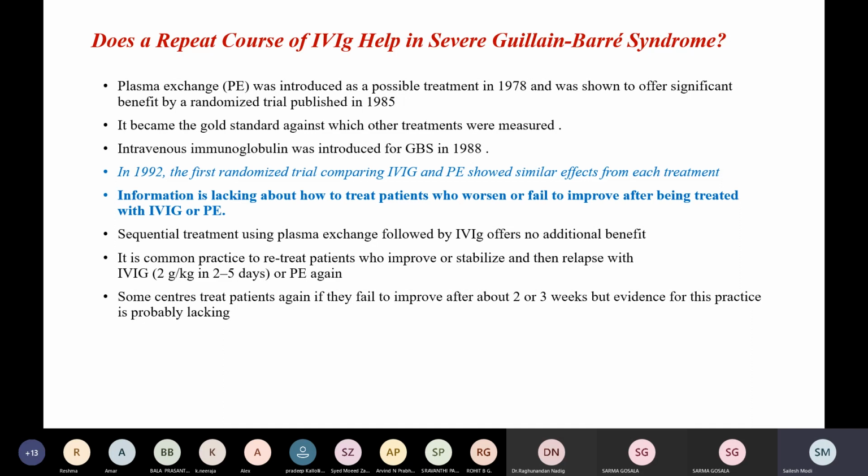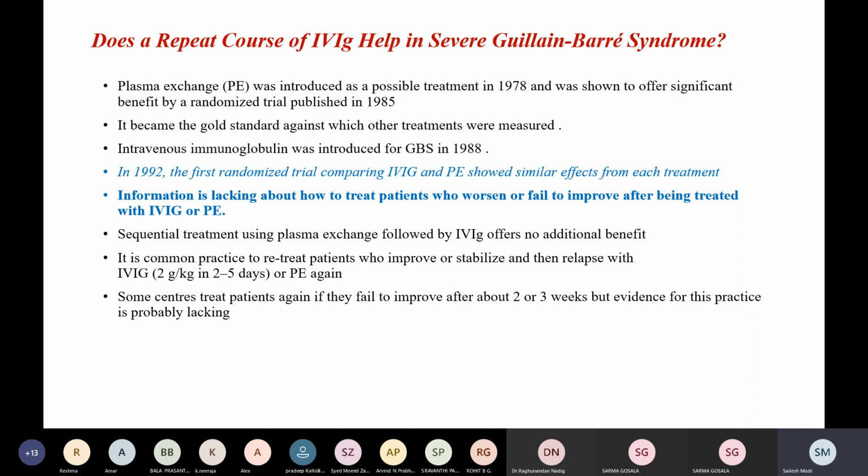Coming to one more important topic, does a repeat course of IVIG help in severe GBS? Now, plasma exchange was first introduced as possible treatment in 1978 and was shown to offer significant benefit by a randomized trial published in 1985. It since then became the gold standard against which other treatments were measured. IVIG was introduced in 1988, and in 1992, the first randomized trial comparing IVIG and plasma exchange showed similar effects